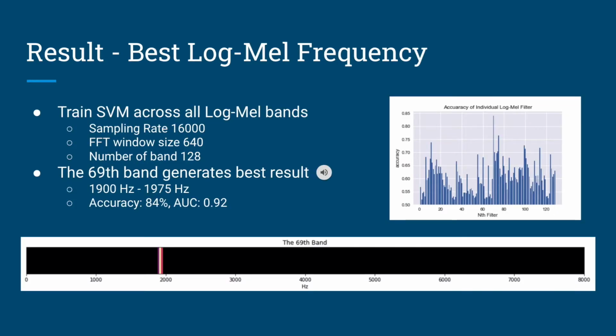We also evaluate each of the bands from the log-mel spectrogram. For most of the bands, the result is as expected. The performance is worse than the model trained on the whole data. However, the 69th band, which ranges from 1900 Hz to 1975 Hz, yields even better results.